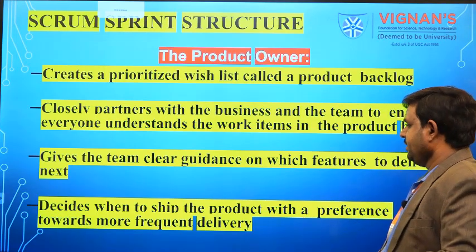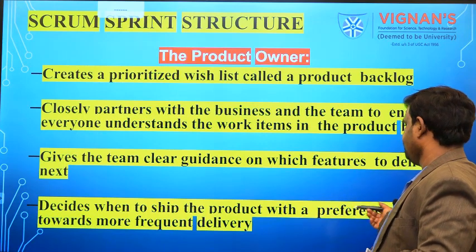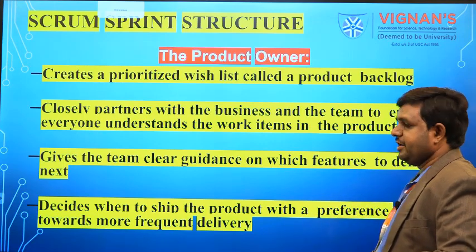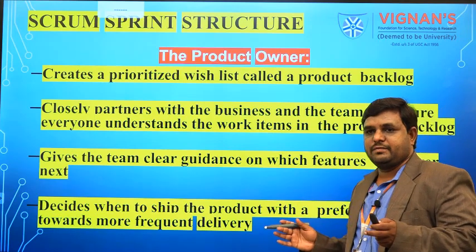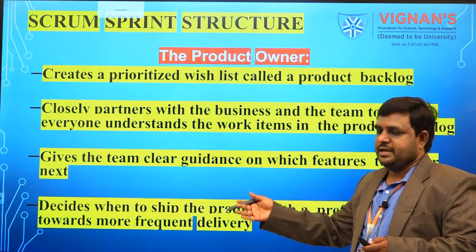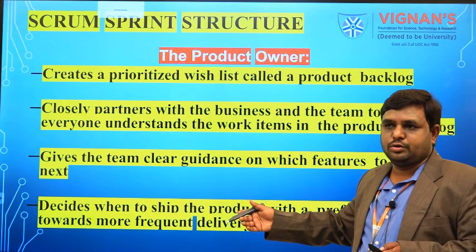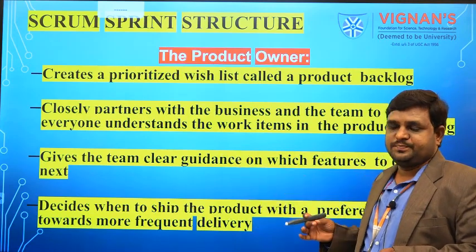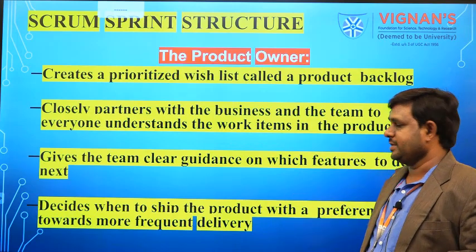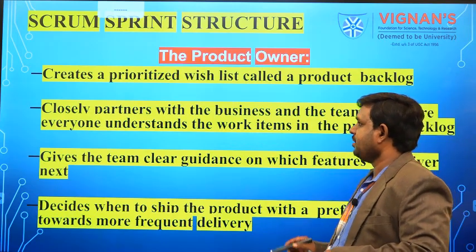So he decides when to ship the product, with a preference towards more frequent delivery. A client will give the requirements and we are going to divide those requirements into a number of sprints. In those sprints, the client is going to give a priority. He is going to prioritize which sprint he needs, so that sprint we are going to develop first. So that is the task of the product owner.